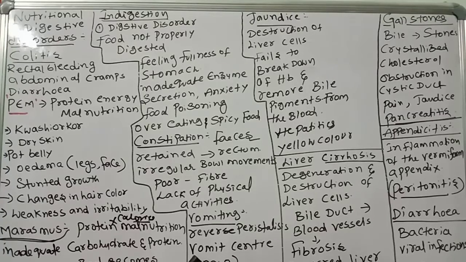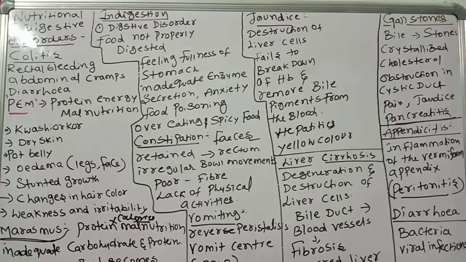Again, that contaminated food you eat will come out through the mouth. This action is controlled by the vomit center located in the medulla oblongata. So for this reverse peristalsis, the vomiting center is there in the medulla oblongata.